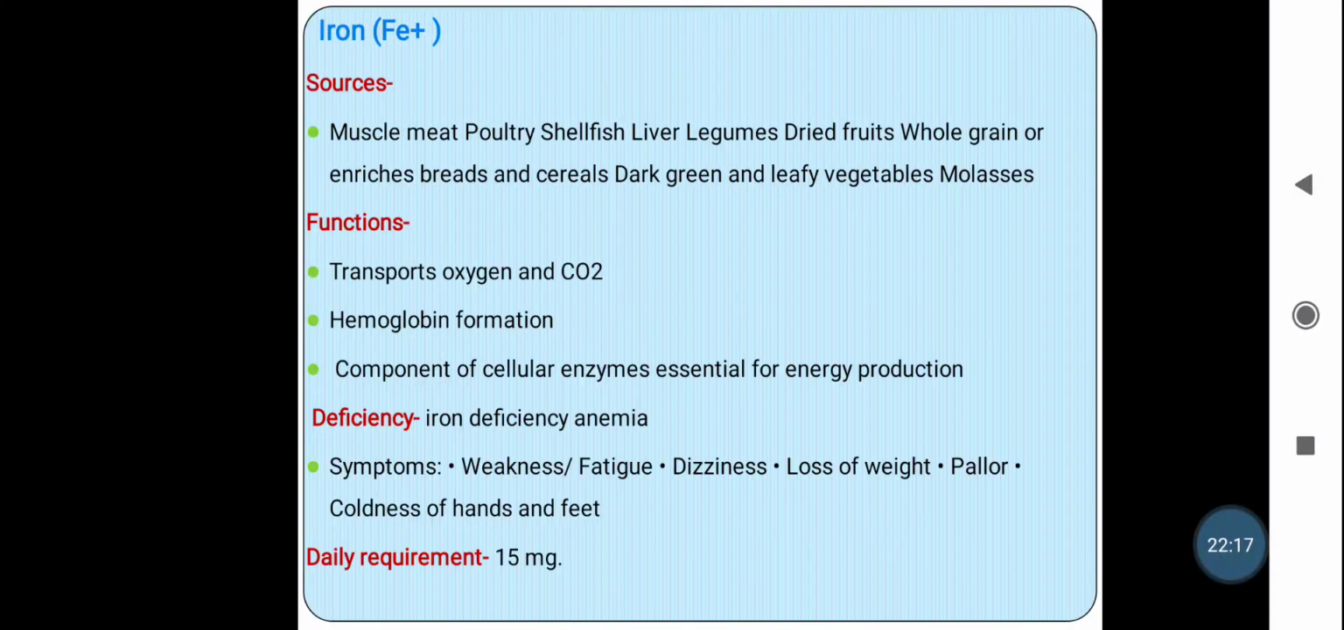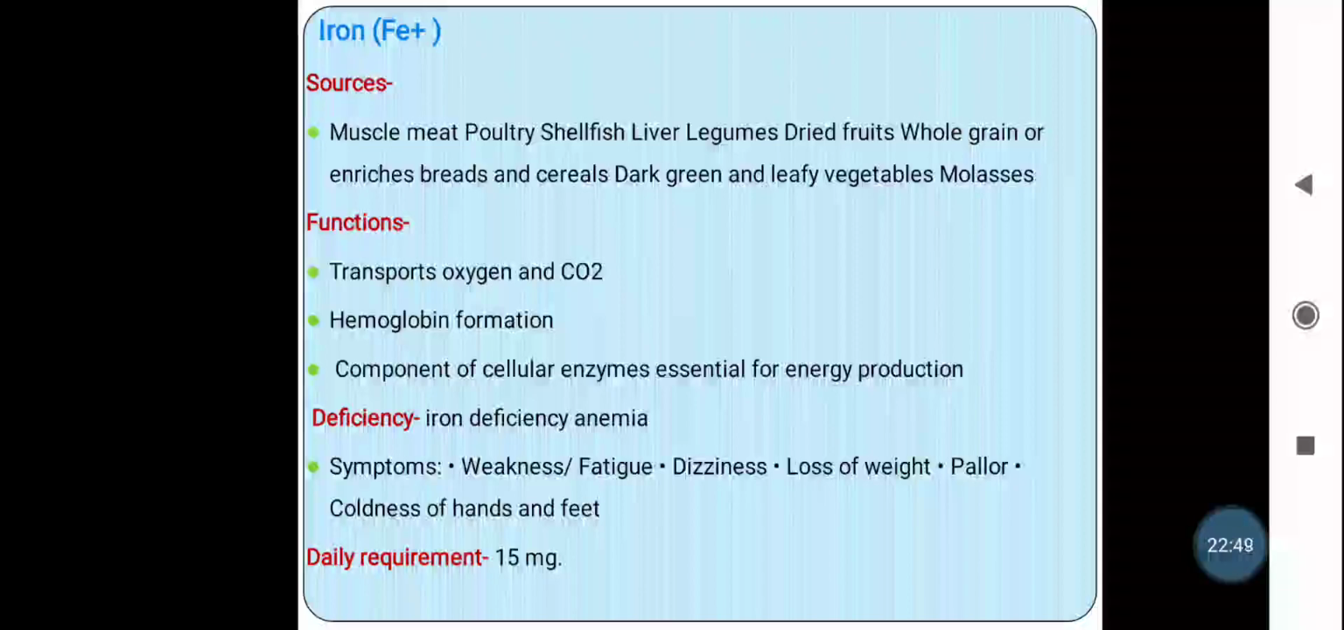And the next mineral is iron. Sources of iron are muscle meat, poultry, shellfish, liver, legumes, dry foods, whole grains or enriched breads, cereals, dark green and leafy vegetables. Okay. So functions of iron are, it is required for the transport of oxygen and carbon dioxide. The main function of iron in our body is transport of oxygen and carbon dioxide.